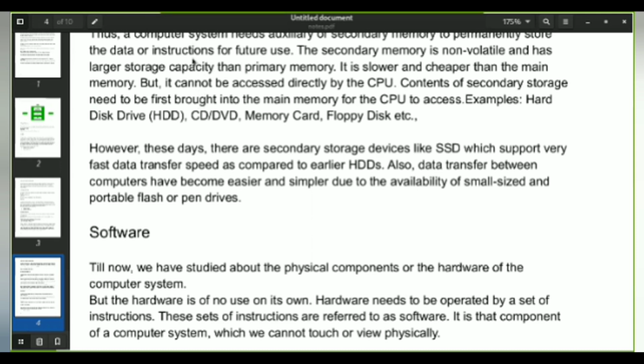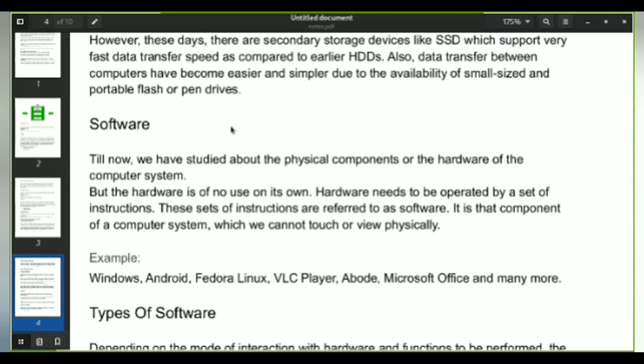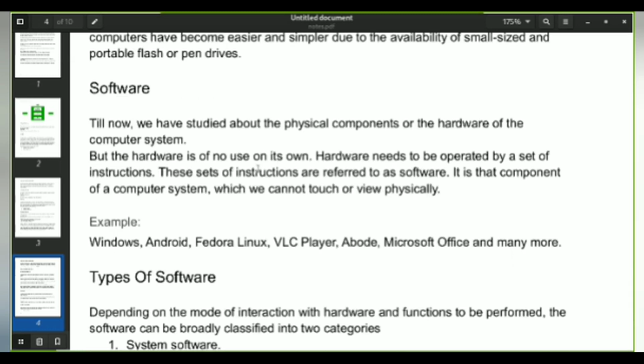Now let's get into software in more detail. Till now, we have just studied hardware as a physical component, which processes only when the software provides instructions to it. And there are different kinds of software, which we will come across right now.